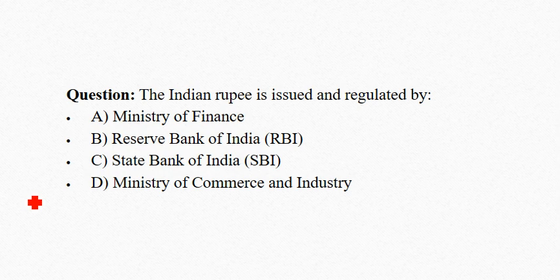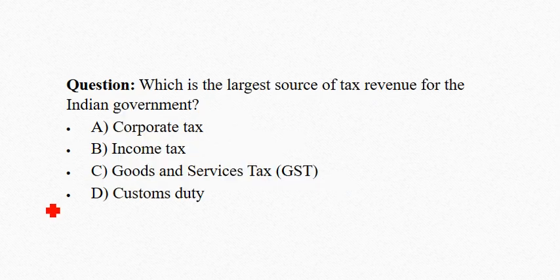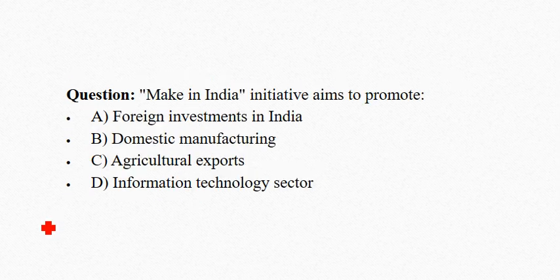The Indian rupee is issued and regulated by. Correct answer is option B, Reserve Bank of India. Which is the largest source of tax revenue for the Indian government? Correct answer is option C, goods and service tax. Make in India initiative aims to promote. Correct answer is option B, domestic manufacturing.